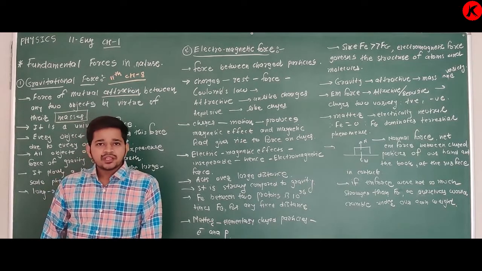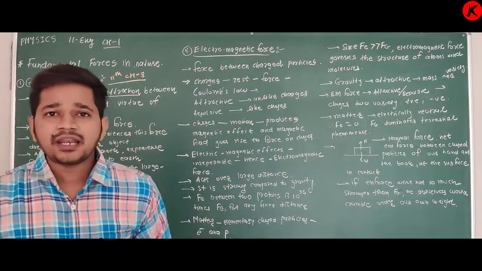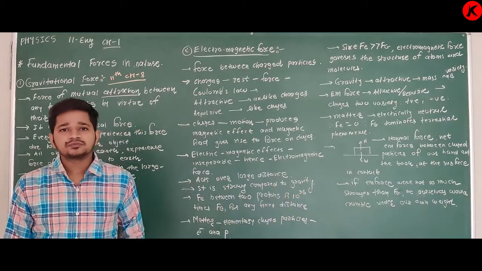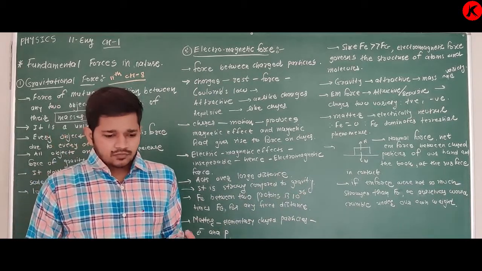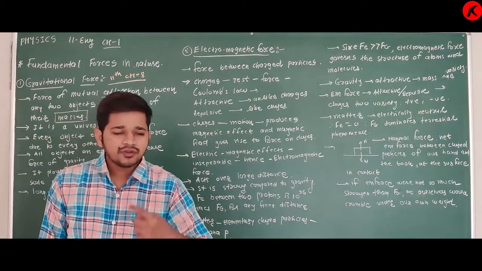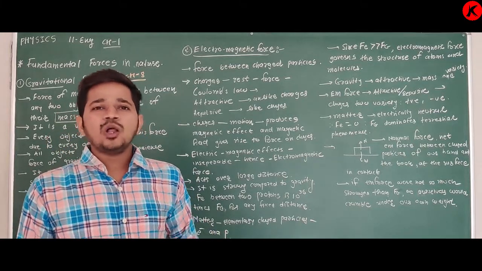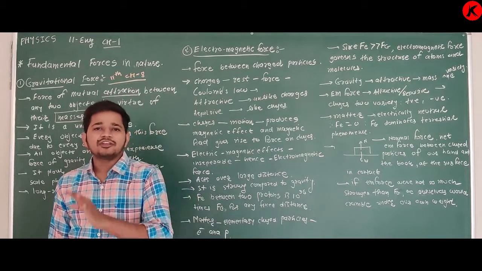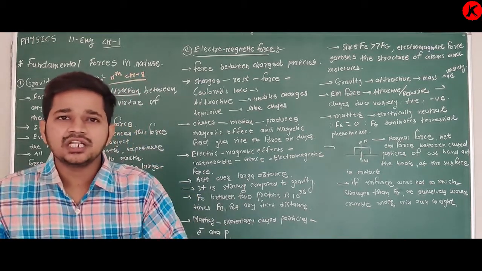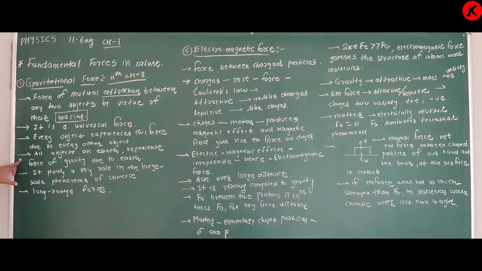Similarly, in our solar system, each and every planet experiences gravitational force due to the sun. If you observe all these phenomena, Earth is revolving around the sun, and the moon and satellites are revolving around the Earth. All these phenomena are due to gravitational force. Clear about this? All objects on Earth experience force of gravity due to Earth. It plays a key role in large-scale phenomena of the universe.